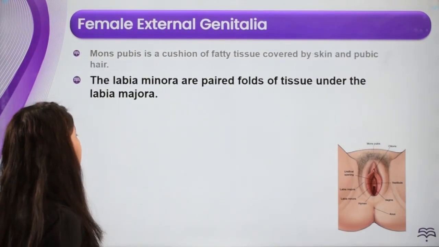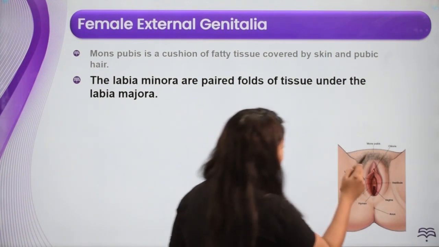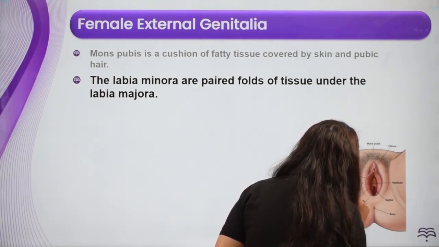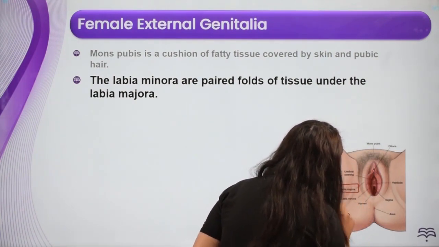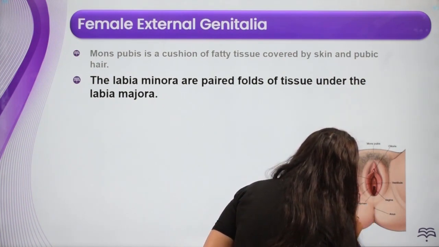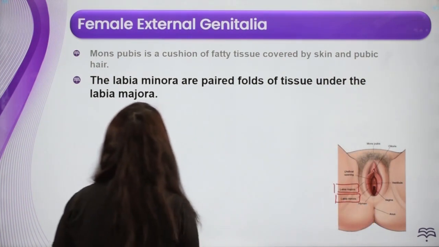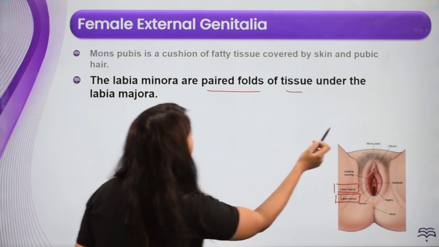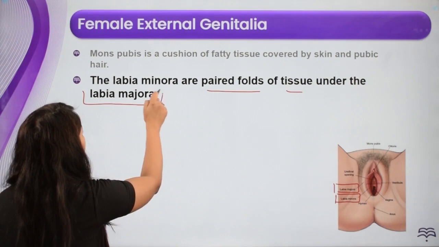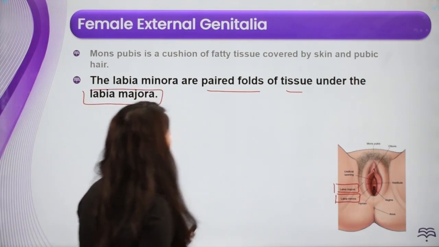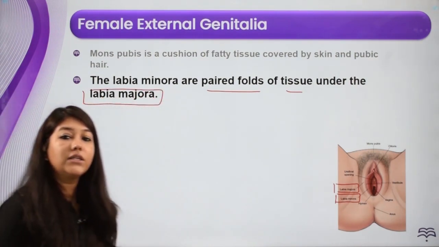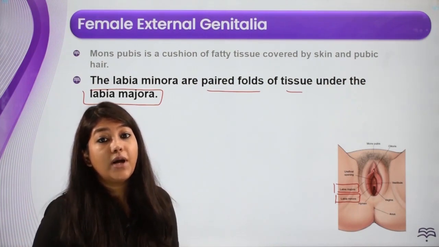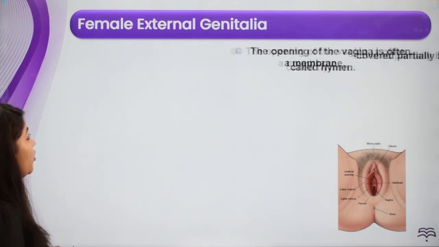Now the next part is the labia minora. So these folds here, labia majora, okay, this is the outer one, and then we have the labia minora, which is the inner fold. So labia minora, they are paired folds of the tissues under the labia majora. So these are nothing but the folds of the tissues. The outer one is the labia majora, the inner one is the labia minora.